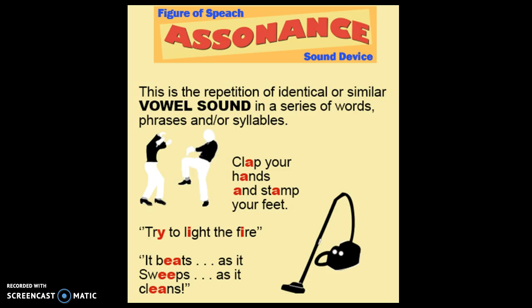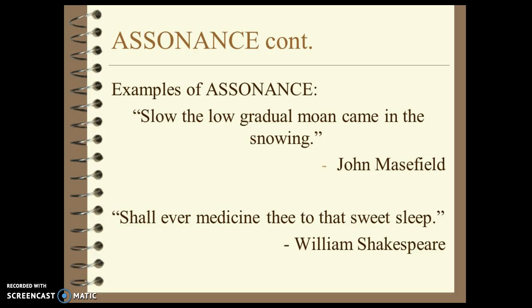Now let's move on to the word assonance. So assonance is the repetition of identical or similar vowel sounds in a series of words, phrases, or syllables, such as clap your hands and stamp your feet. We have the ah sound. There's also try to light the fire. There's the I, and then the it beats, as it sweeps, as it cleans. So it has the same repeating vowel sound.